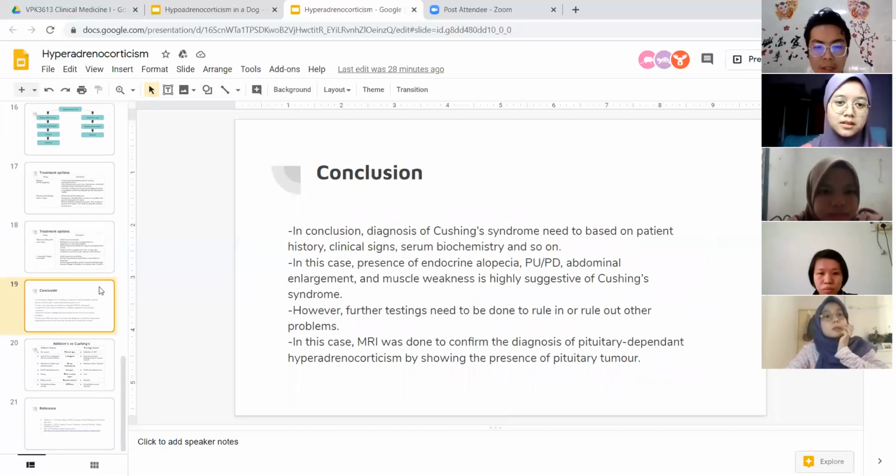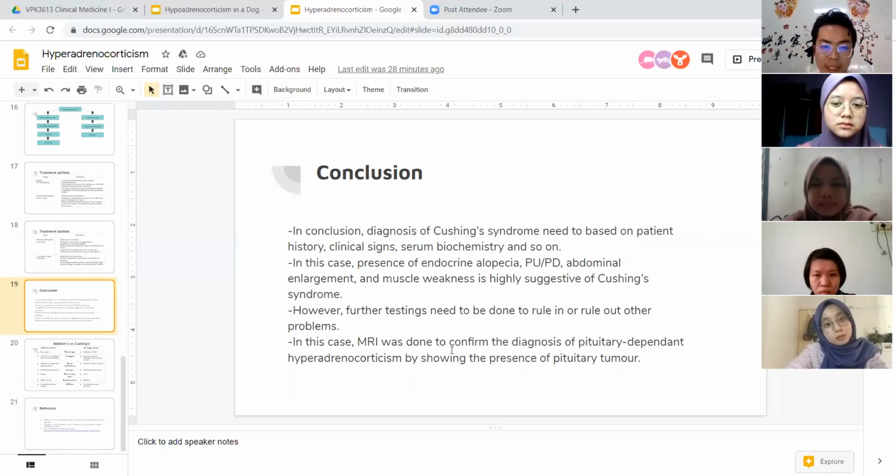So in conclusion, the diagnosis of Cushing syndrome needs to be based on patient history, clinical signs, serum biochemistry, and so on. In this case, the presence of endocrine alopecia, PUPD, abdominal enlargement, and muscle weakness is highly suggestive of Cushing syndrome. However, further testing needs to be done to rule in or rule out other problems. In this case, MRI was done to confirm the diagnosis of pituitary-dependent hyperadrenocorticism by showing the presence of a pituitary tumor.